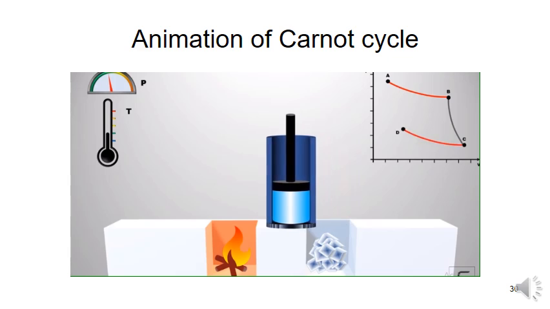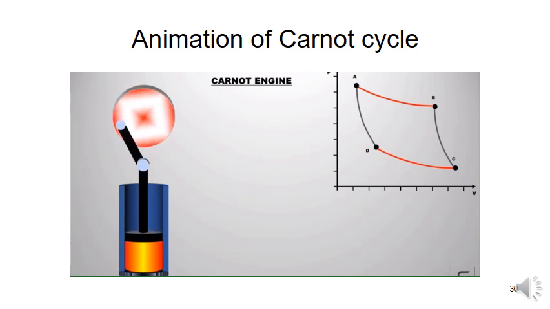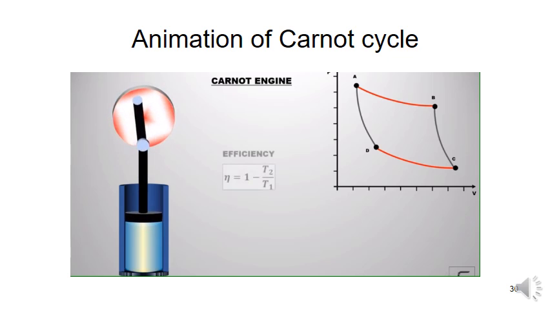In the final step, again keep the cylinder on the stand and press the piston downward. But now there is no cold reservoir to absorb the extra heat getting produced. Therefore, the temperature of the gas starts increasing. This compression is called adiabatic compression. Press the piston until the temperature of the gas rises back to equal that of the hot reservoir. This decreases the volume of the gas and increases the pressure. At the end of this step, the gas returns to its initial state. This complete cycle is called the Carnot cycle, and the engine working on it is called the Carnot engine.